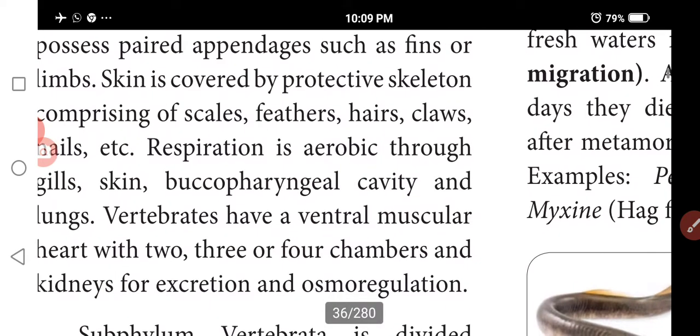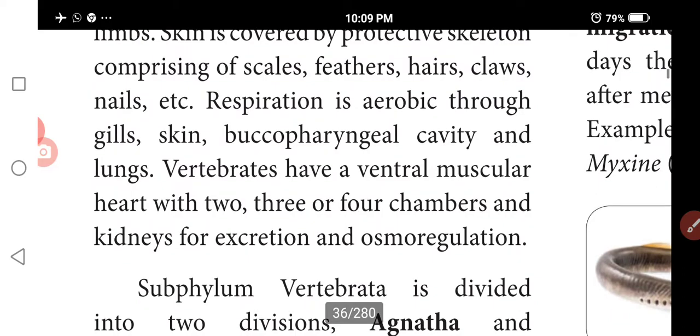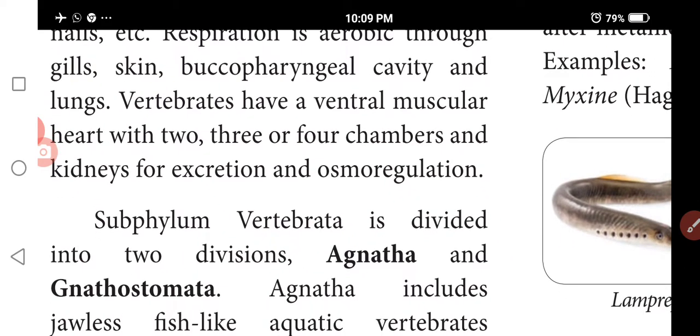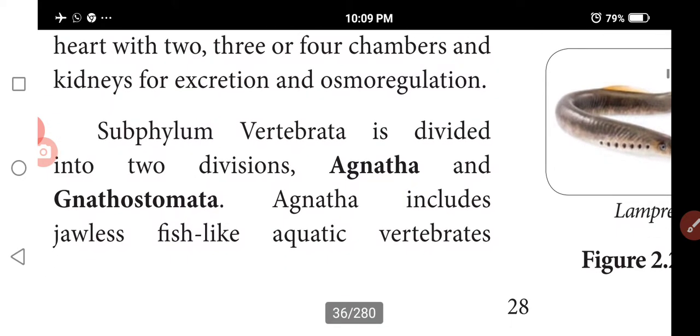In the aquatic medium, the buccopharyngeal cavity and lungs will be used. The heart is present and may have 2, 3 or 4 chambers. Excretion is by the kidneys. So subphylum Vertebrata is divided into Agnatha and Gnathostomata. Agnatha is a jawless, fish-like aquatic vertebrate without paired appendages.